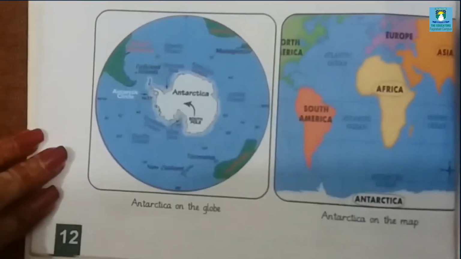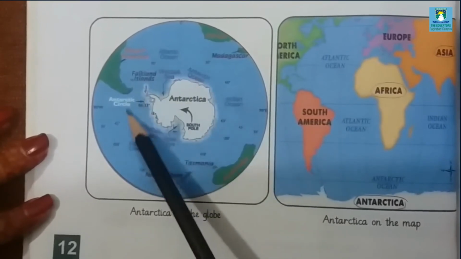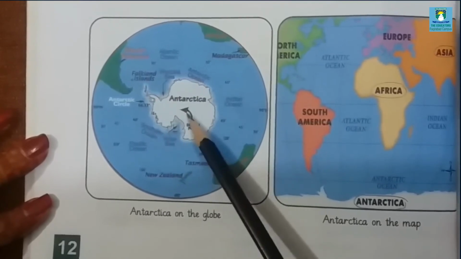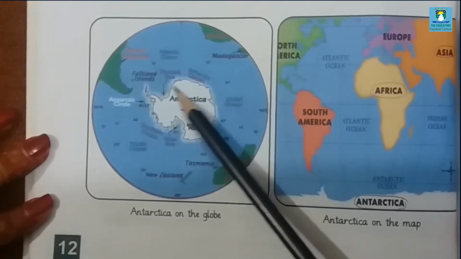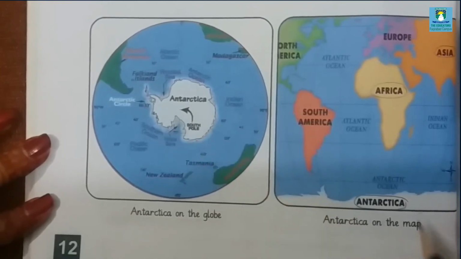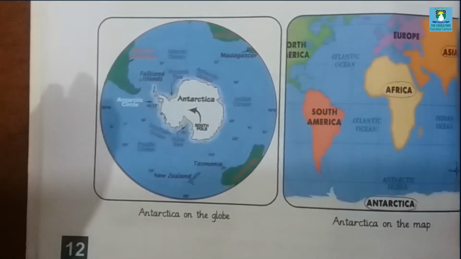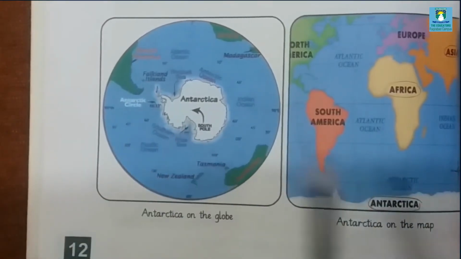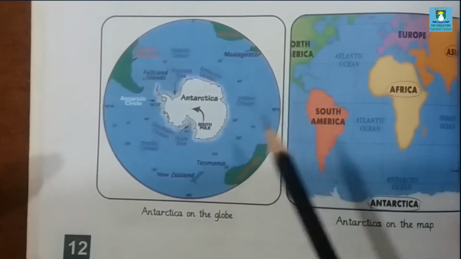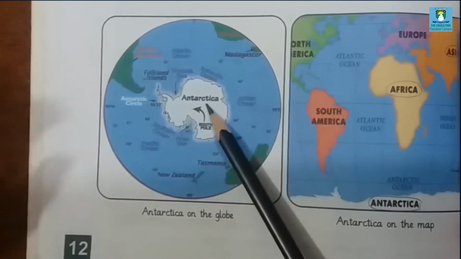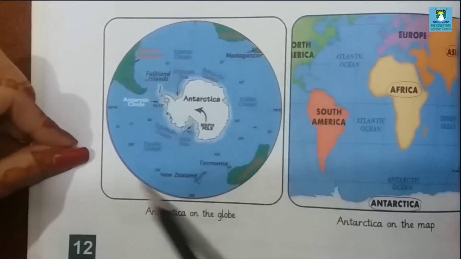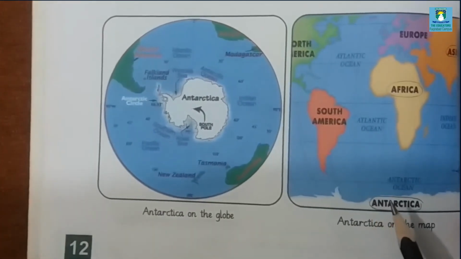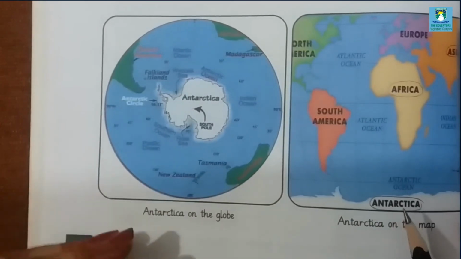For example, now look at this carefully. This is a globe and this is the Antarctica portion on the globe. It is present in the center of the globe. You can see it is present in this position, while on the map it is present here. So there is much difference between the globe and a map. A globe tells us about the whole world, while a map tells us about the detailed part. The globe is not telling us about Antarctica, it only shows that Antarctica is present here. But this map tells us about a separate portion, what is present in Antarctica. So this is the main difference between a map and a globe.